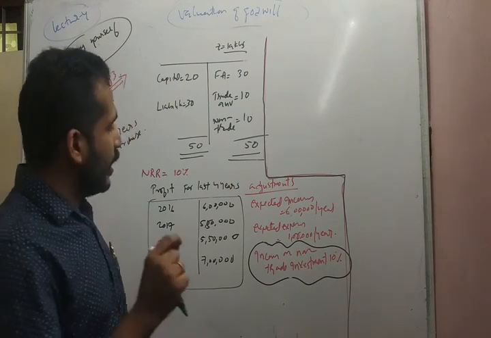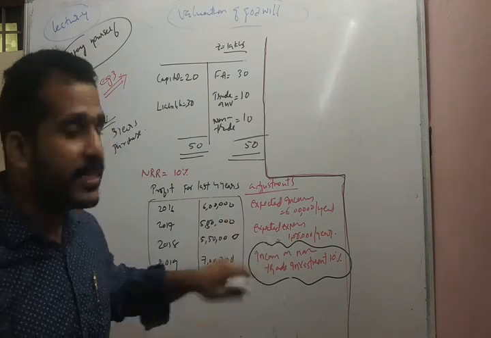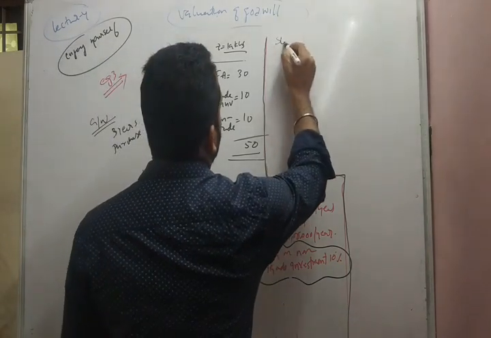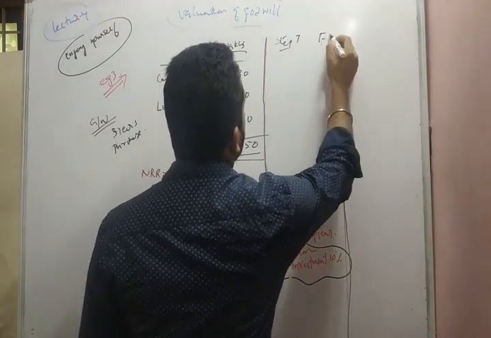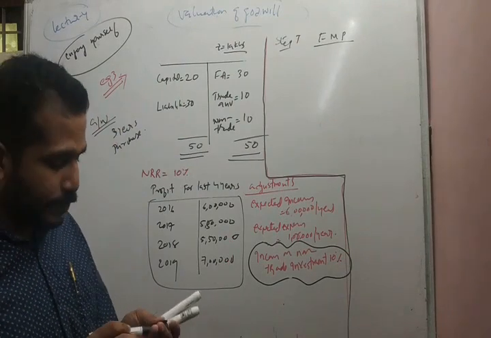So let us discuss how to calculate the future maintainable profit after considering these adjustments. Step 1, computation of future maintainable profit. First, we have to arrive at the average profit.